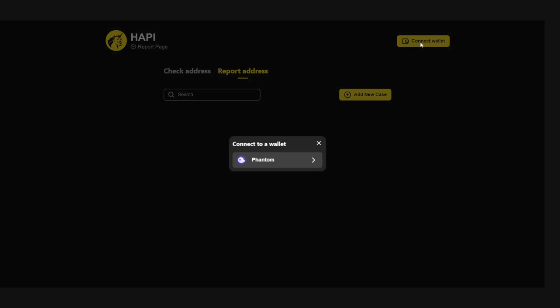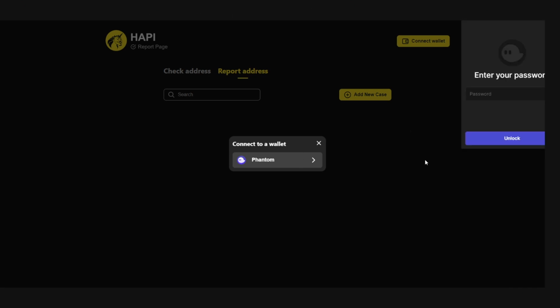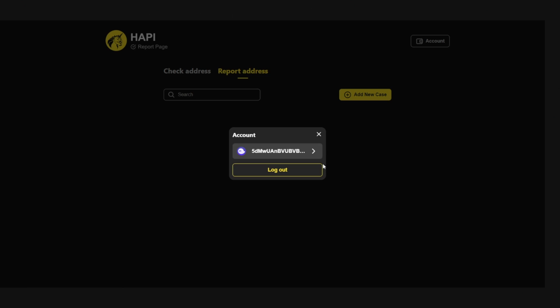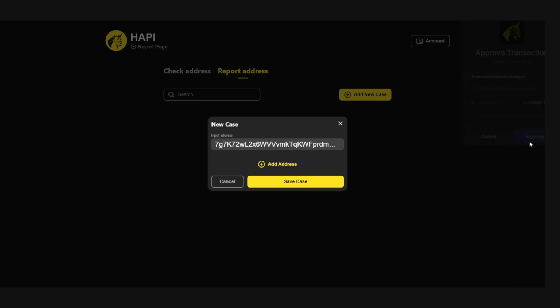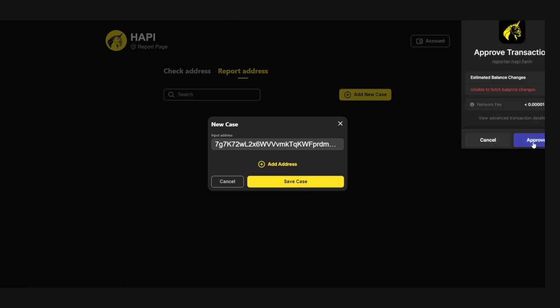In order to report, authorized entities need to connect Phantom Wallet. Reports can be done if an entity is authorized. To be authorized, visit HAPI-one. Each report may contain a case category. Each case category represents a given fraudulent activity, hack, siphoning of funds from a wallet, or even social engineering. The full list can be seen in the drop-down menu.